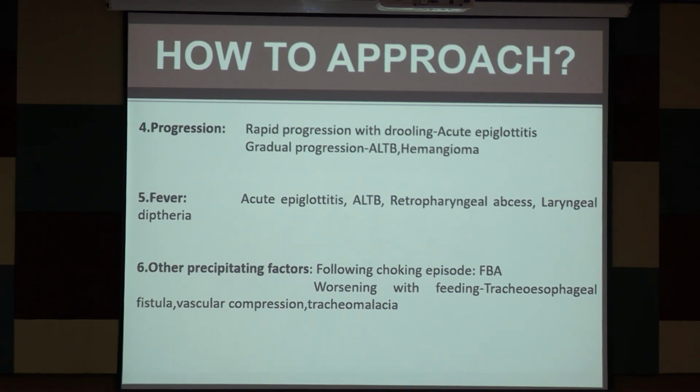If fever is associated, then you must think of some infective cause like epiglottitis, ALTB, retropharyngeal abscess or laryngeal diphtheria. If there is a precipitating factor like a preceding history of choking, then you must think of foreign body aspiration. If it worsens with feeding, then you think of tracheoesophageal fistula, vascular compression or tracheomalacia.